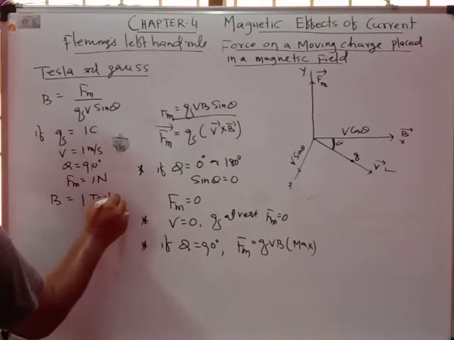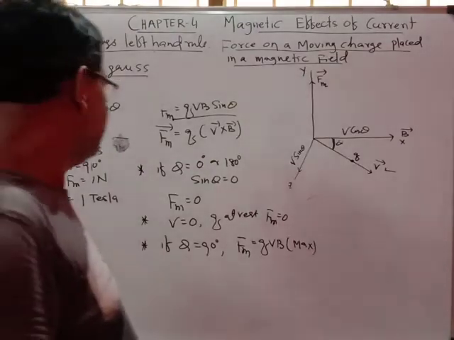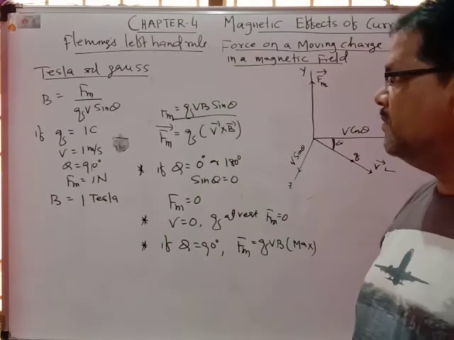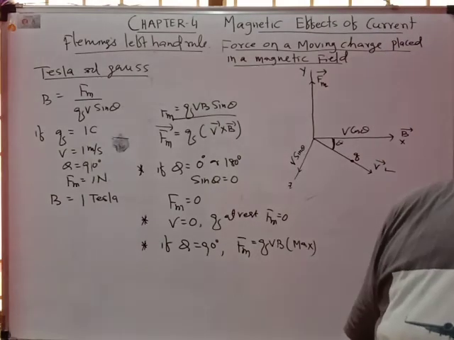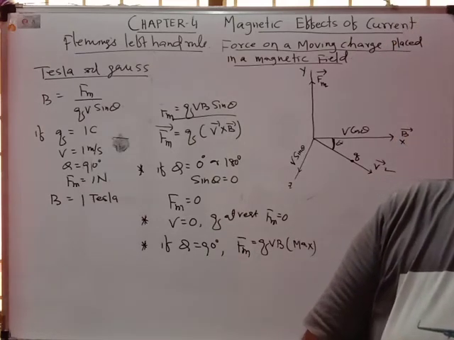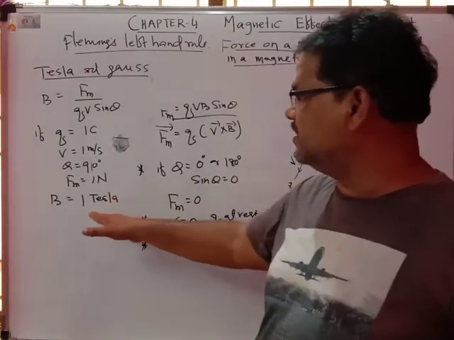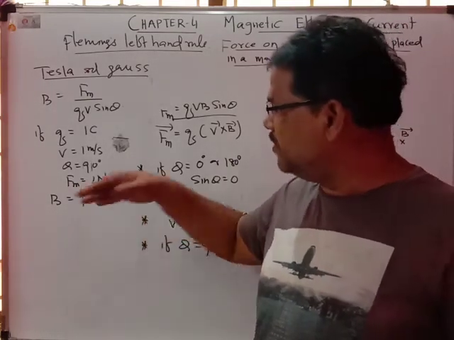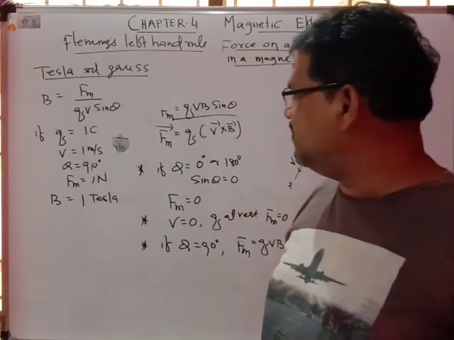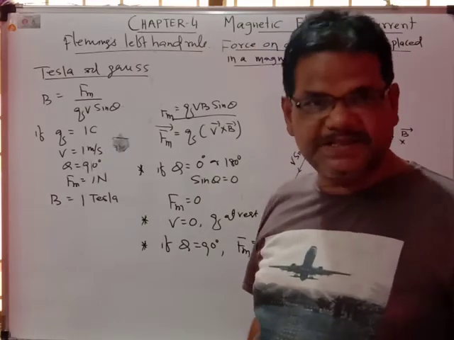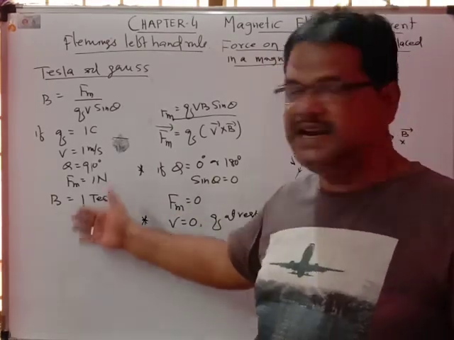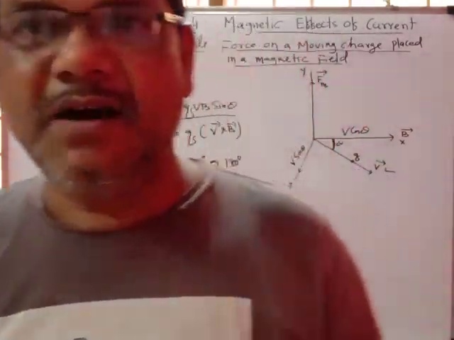What is 1 Tesla? The magnetic field strength is said to be 1 Tesla if a 1 coulomb charge moving with velocity 1 meter per second perpendicular to the magnetic field experiences a magnetic force of 1 Newton. That magnetic field strength is called 1 Tesla.